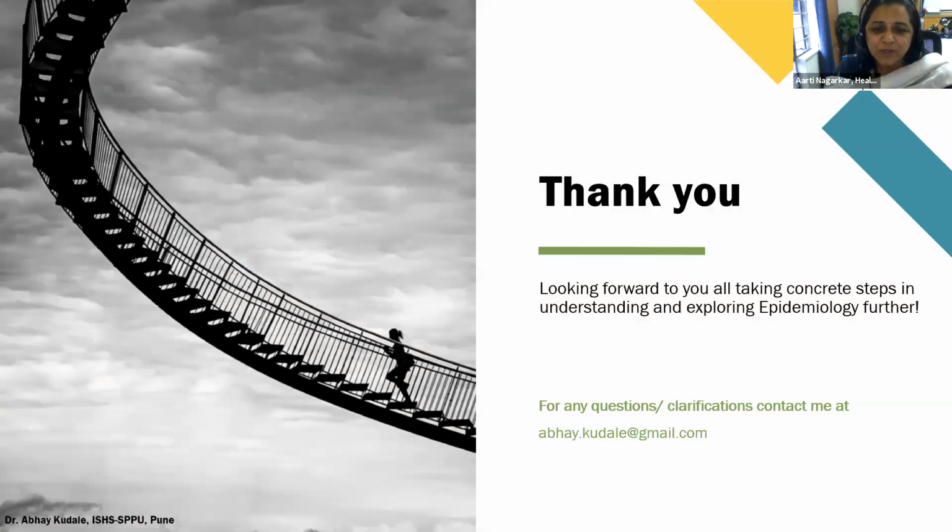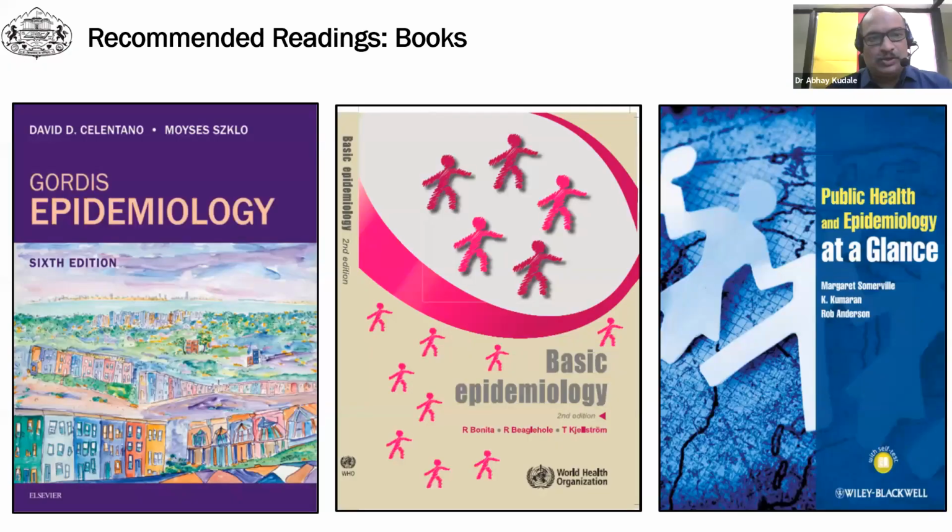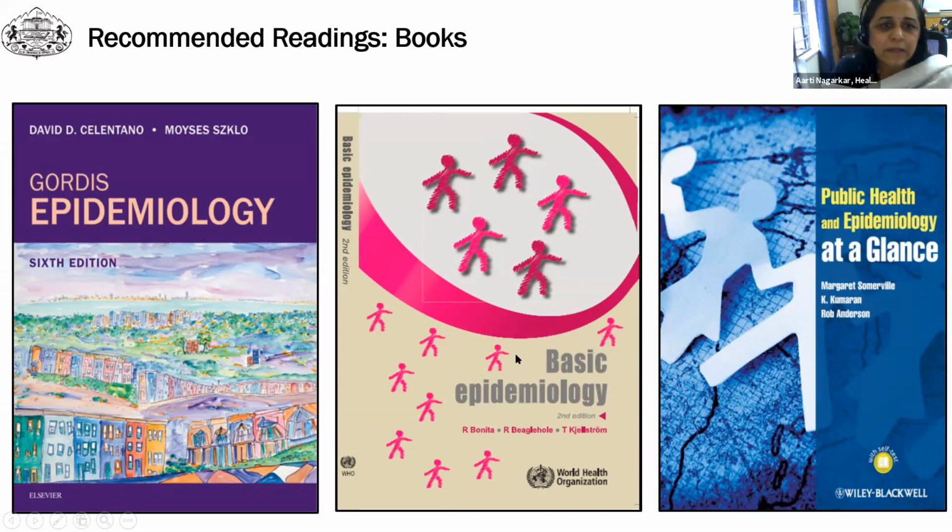There are three books. One is the classic book Basic Epidemiology, published by the World Health Organization. It is the second edition, and it is available online. The second book is Gordis Epidemiology, the sixth edition. That is also available in the public domain, or sometimes you have to purchase it. This is the latest edition, but you can get previous editions for free.